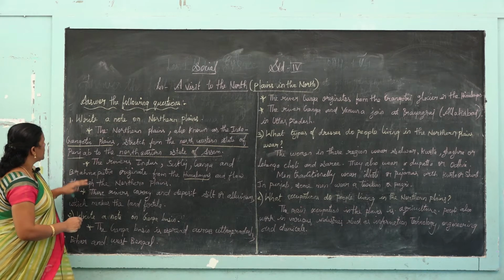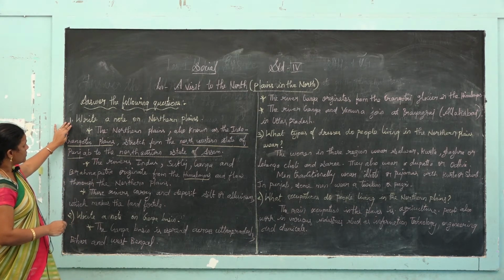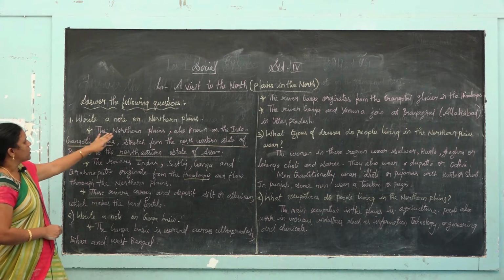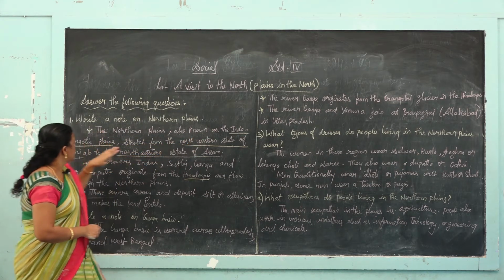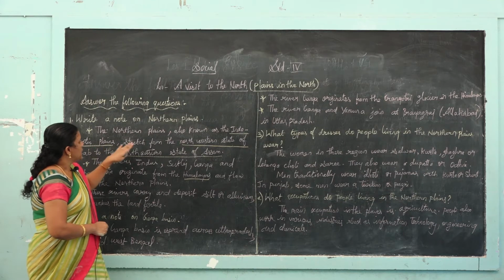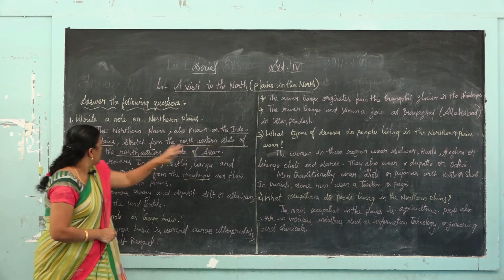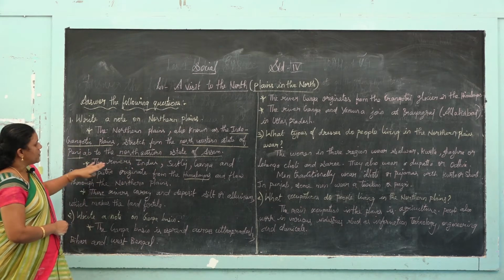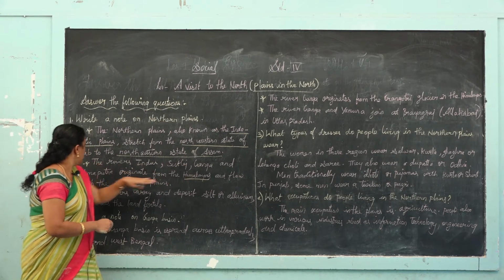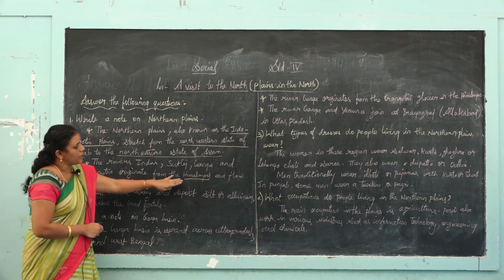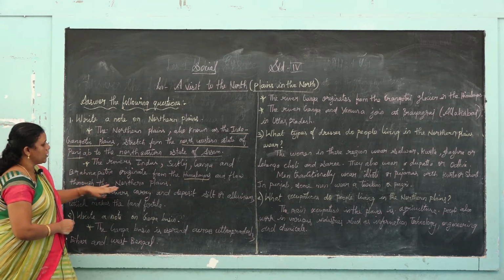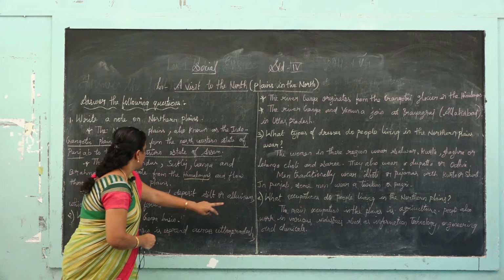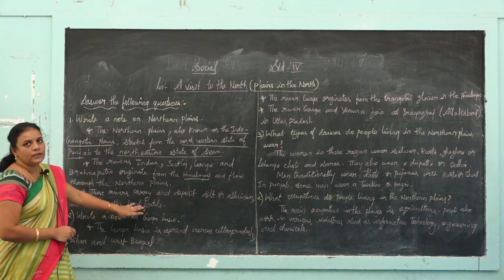So this is the importance of northern plains. Once again I just repeat, the northern plains are also known as the Indo-Gangetic plains, stretching from the northwestern state of Punjab to the northeastern state of Assam. The rivers Indus, Sutlej, Ganga and Brahmaputra originate from the Himalayas and flow through the northern plains. These rivers carry and deposit silt or alluvium which makes the land fertile.